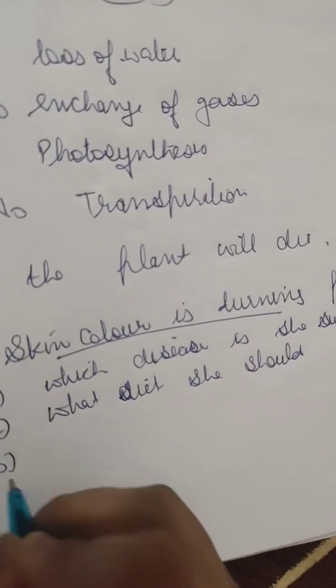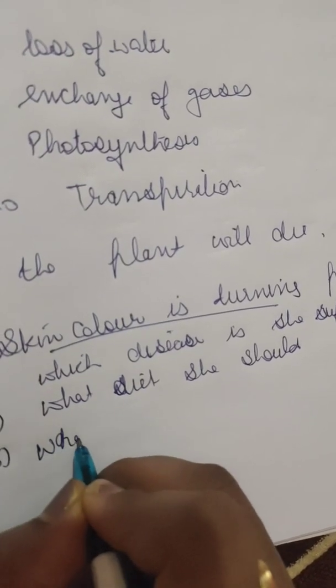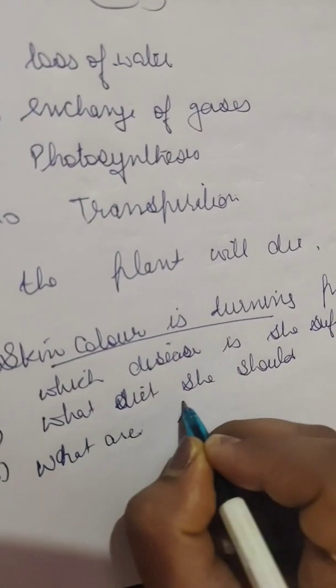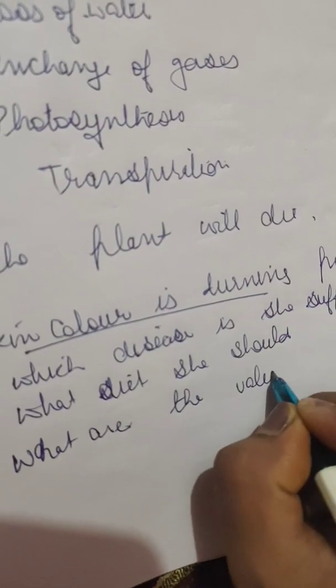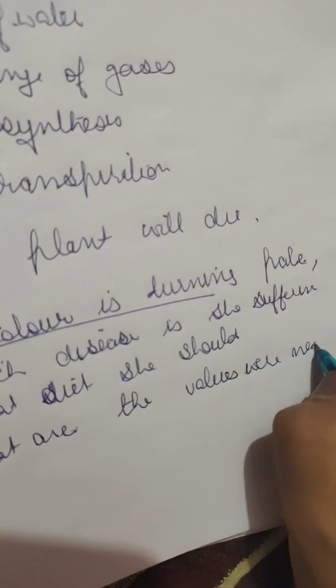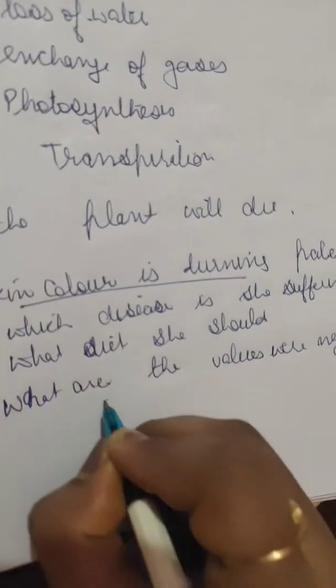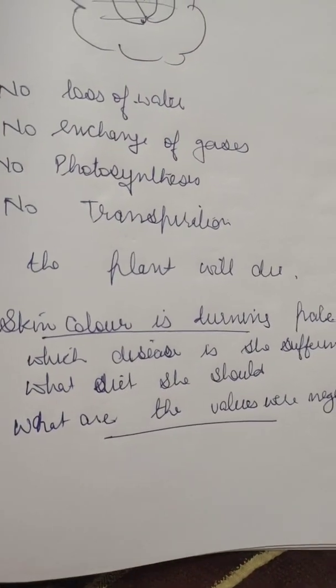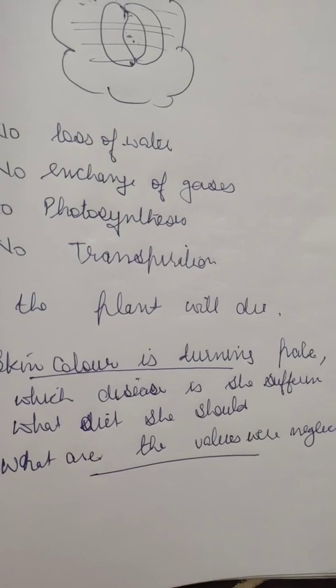And what are the values that were neglected? So a girl is not having her food properly and her skin color is changing. So what are the values which she is neglecting?